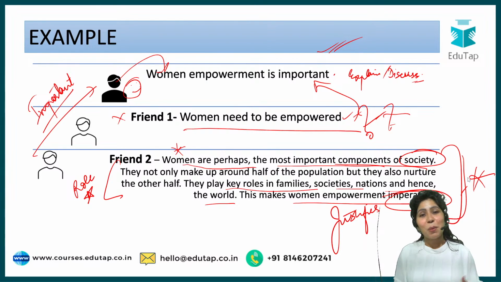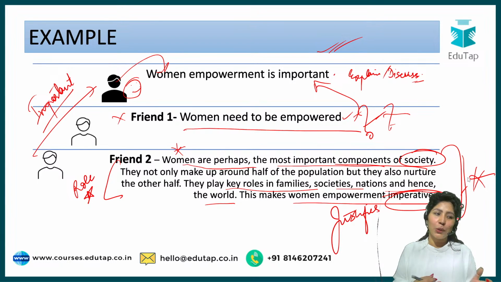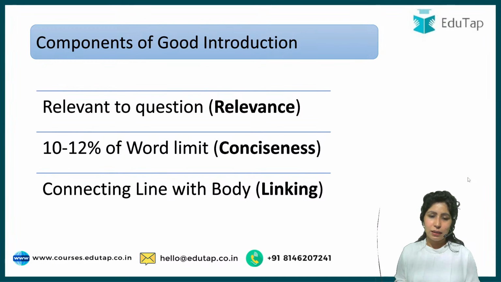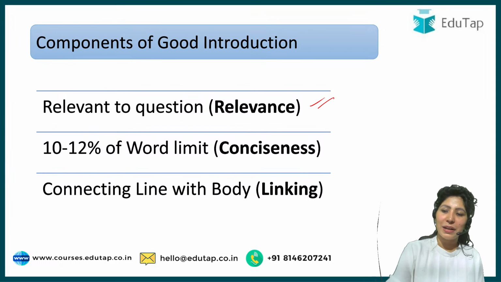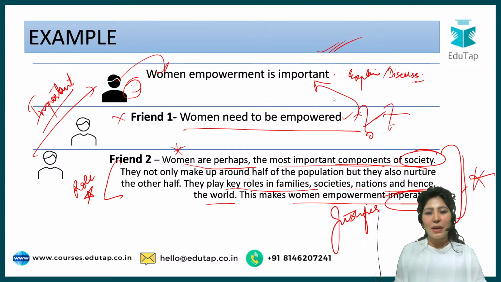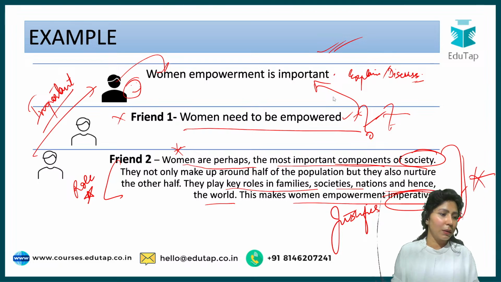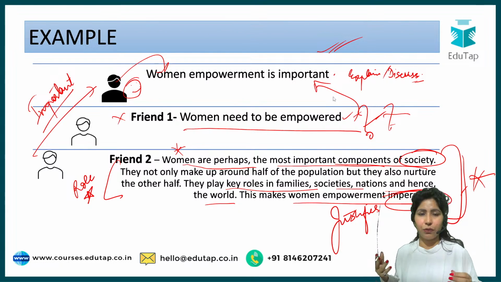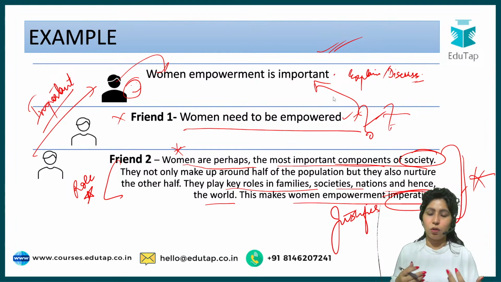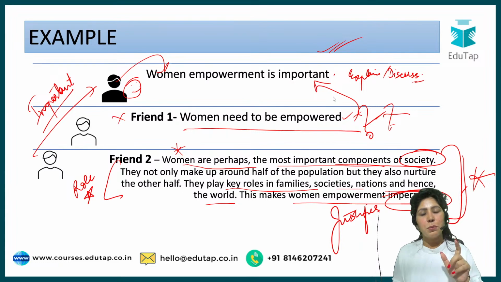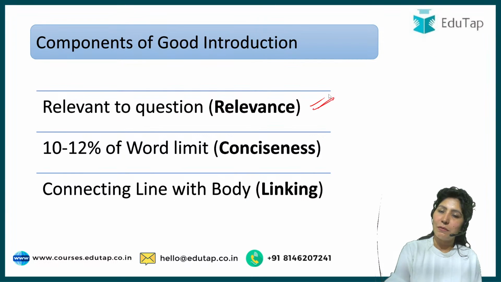Now, what are the components or tools that you can use? When you have to build something, you need to have the right tools with you. What are the tools that we have for building our introduction? First of all, components: it should be relevant to the question. If women empowerment is being talked about, do not talk about anything else. Do not talk about uplifting the poor sections of society or child labor for that matter. Women empowerment means focus on women empowerment only.